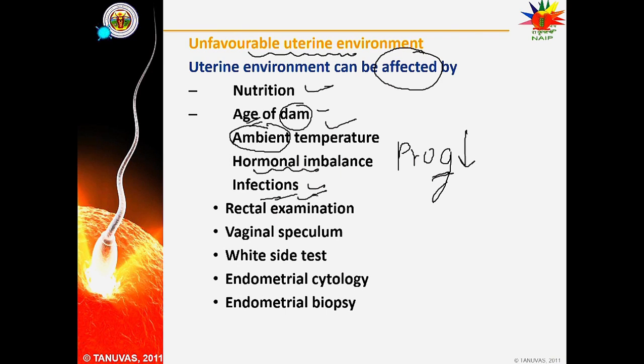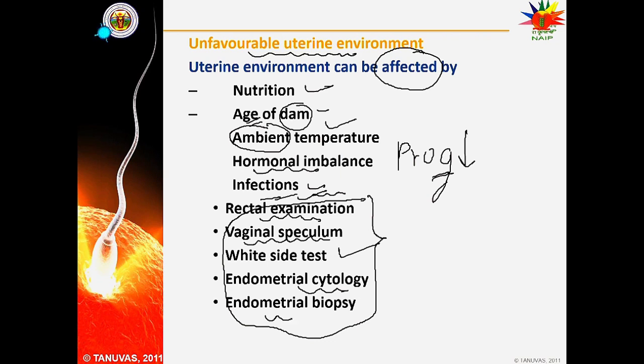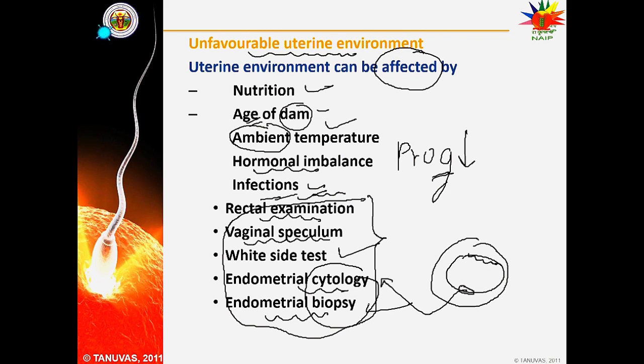So how can we detect these factors? What is the diagnosis? These are the methods which we can use to detect the abnormality of repeat breeding. Number 1 is rectal examination. Number 2 is examination with vaginal speculum. We can also perform white side test, endometrial cytology and endometrial biopsy. Endometrium is, friends, basically the innermost layer of the uterus. This is the endometrium. So we can take cells from this endometrium and we can conduct cytology or biopsy.